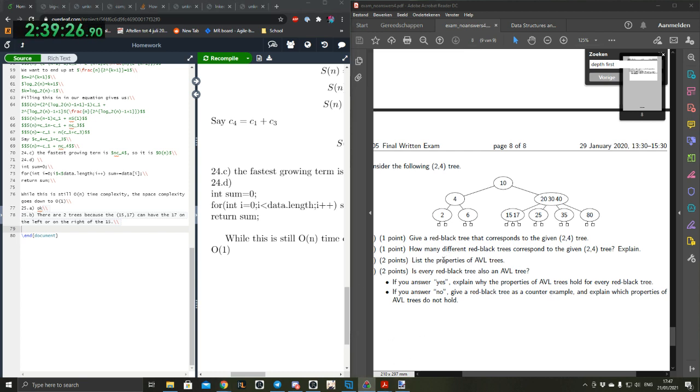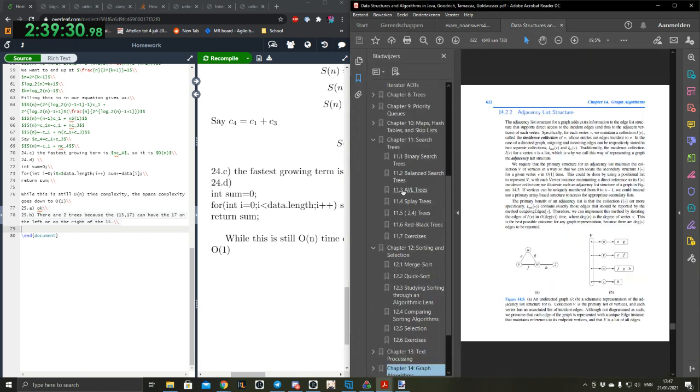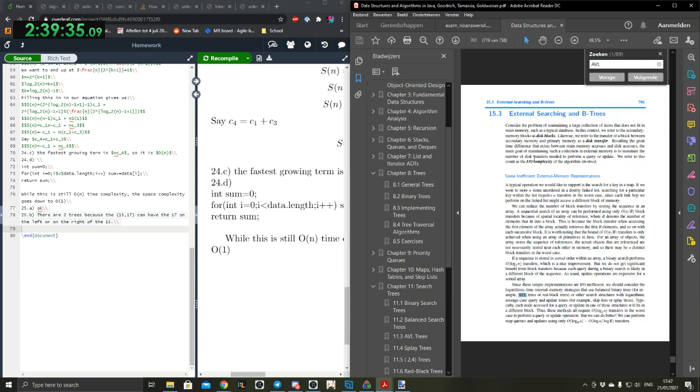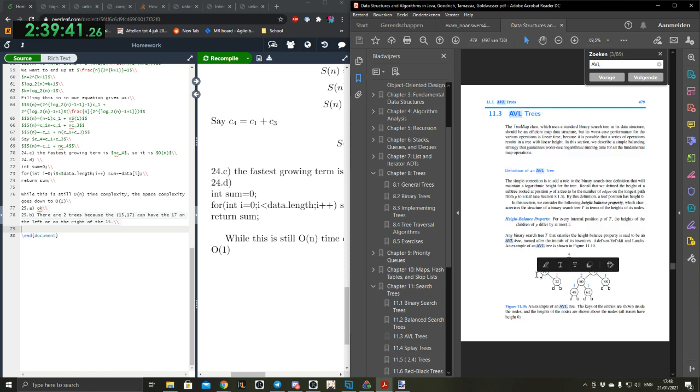List the properties of AVL trees. Control F. Trees. Yeah, sure. AVL. Sorry, Jura, but it's like watching your grandmother open up Google and type in google.com and then press enter and go to Google to Google something. For me, it didn't work, and I didn't understand why.